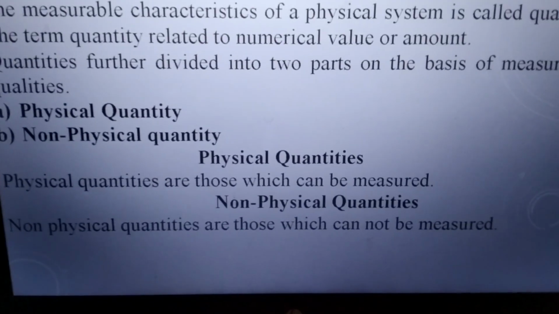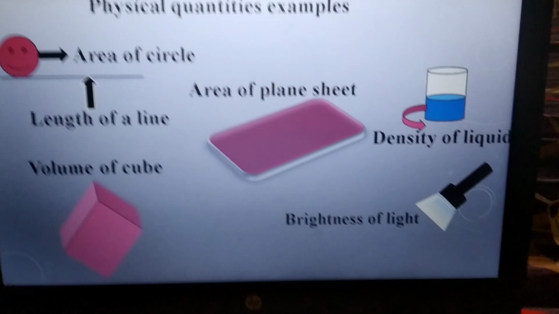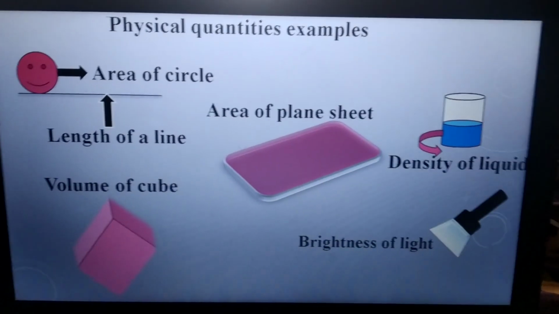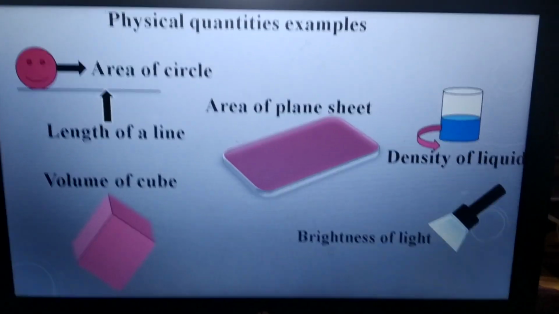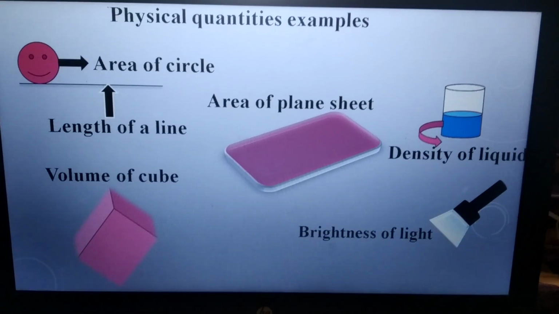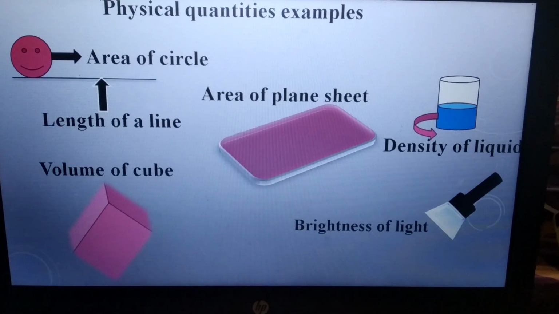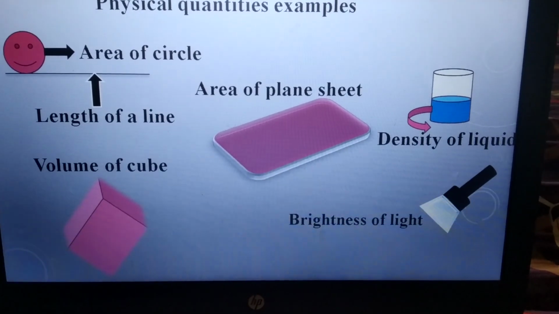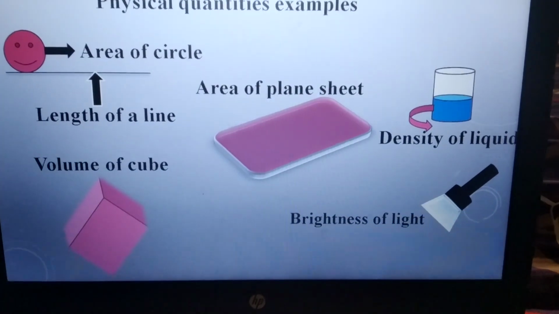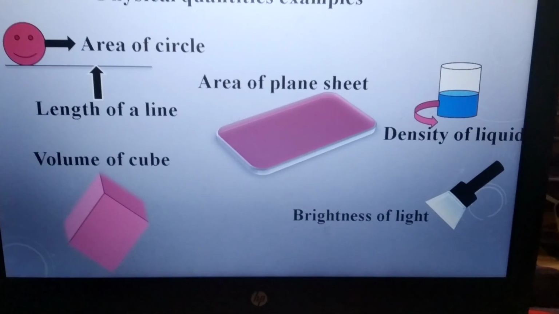Okay, now next are the physical quantity examples. In this slide you can see examples such as the area of a circle. The area of a circle is given by pi r square. So this is explained by a mathematical formulation, and it is a physical quantity.